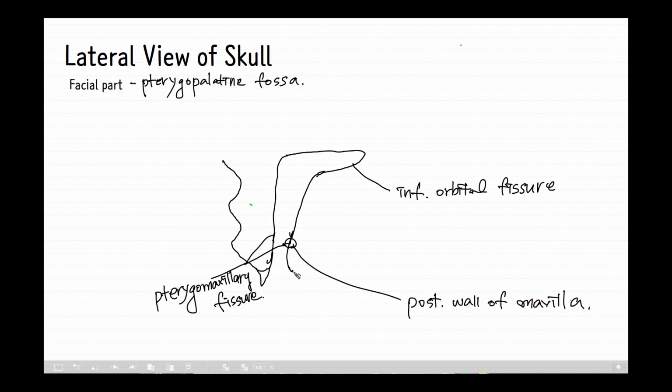Inside and posterior to the posterior wall of the maxilla, there will be a portion of the pyramidal process of the palatine bone. And this is the maxillary tuberosity.